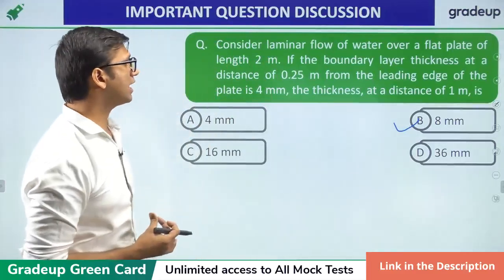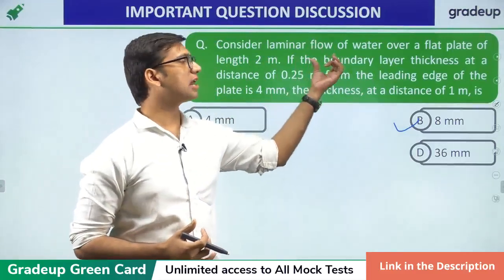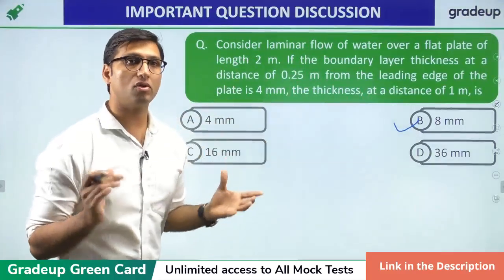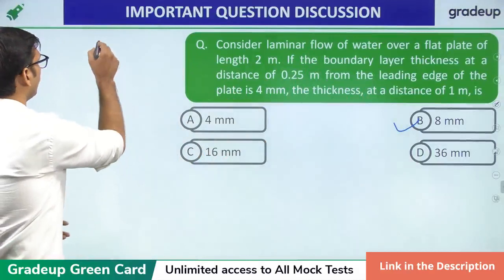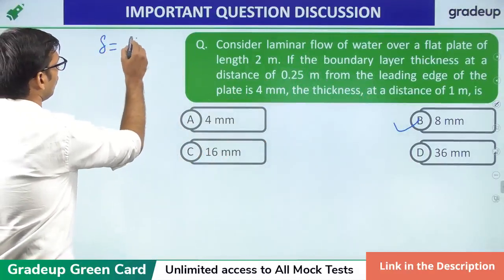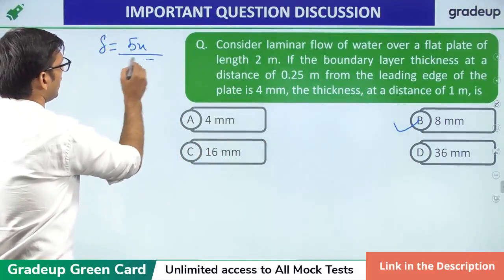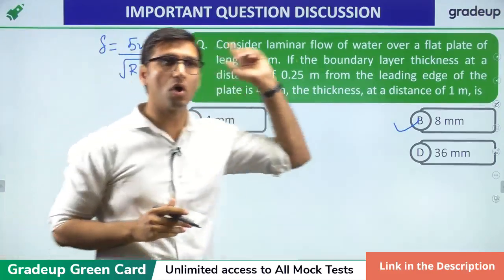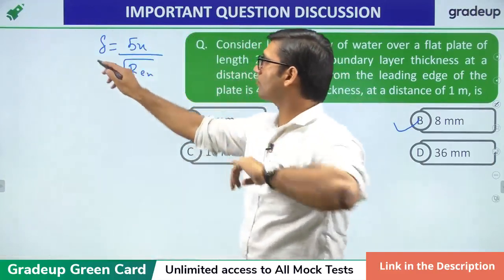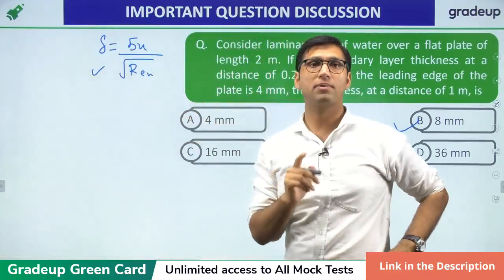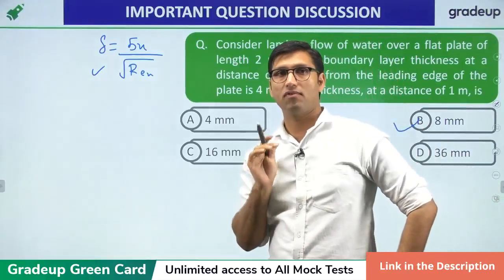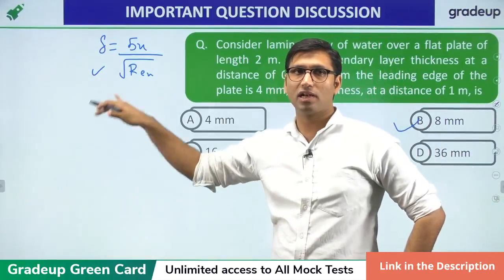In this question, they have asked you the relation for laminar flow boundary layer thickness with the distance from the leading edge. Now we know that in the case of laminar flow, boundary layer thickness is equal to 5x over under root Reynolds number. You have all the rights to use this equation for boundary layer thickness if the velocity profile is not given. If the velocity profile is not given, then you can definitely use this equation.